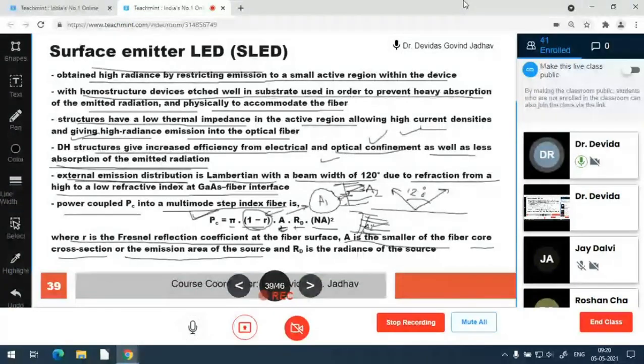Source radiance RD, and N is the numerical aperture of the fiber. So PC is equal to pi into 1 minus R into A into RD into N square. R is the Fresnel reflection coefficient. A is the smaller area of either the fiber or the source radiating area, and RD is the radiance of the source. N is the fiber numerical aperture.